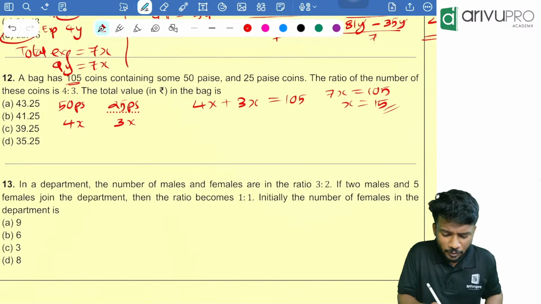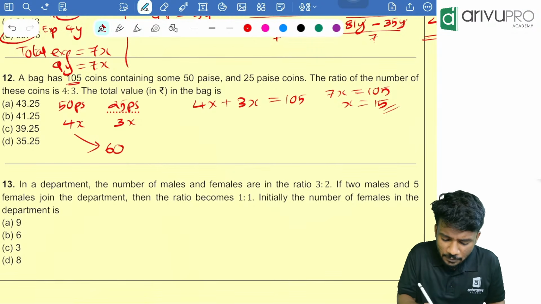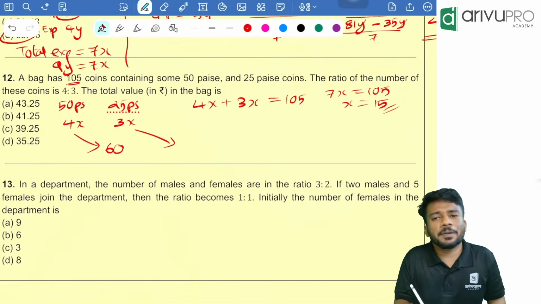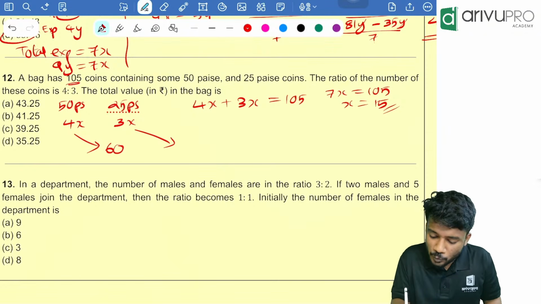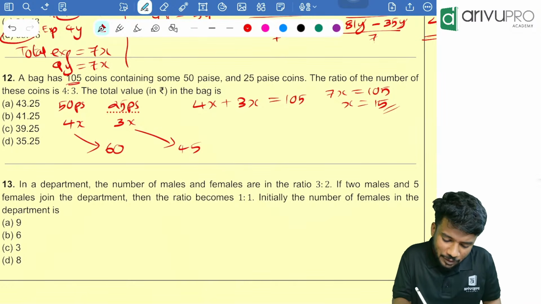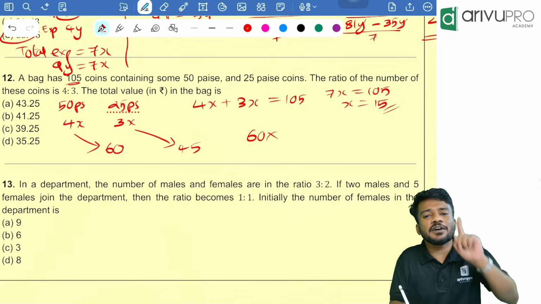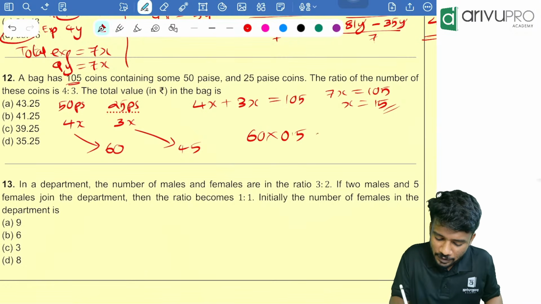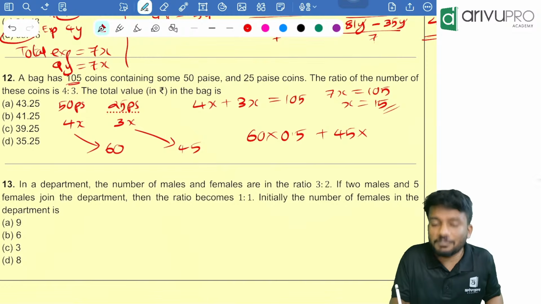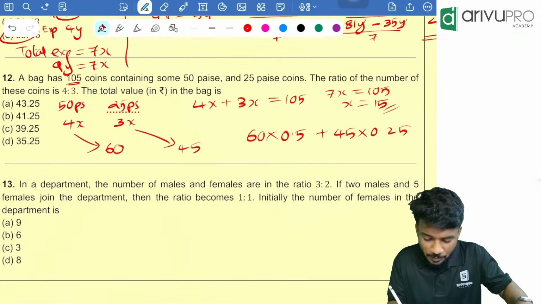How many 50 paise coins are there then? 4 into 15 is how much? 4 into 15 is 60. Then how many 25 paise coins are there? 3 into 15 is 45. Now we need to find the total value in the bag. That is nothing but 60 into what is the value of 50 paise? That is 0.5, plus 45 into what is the value of 25 paise? That is 0.25. Take your calculator, clear the memory.